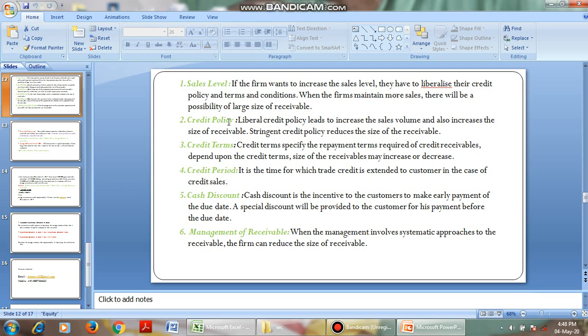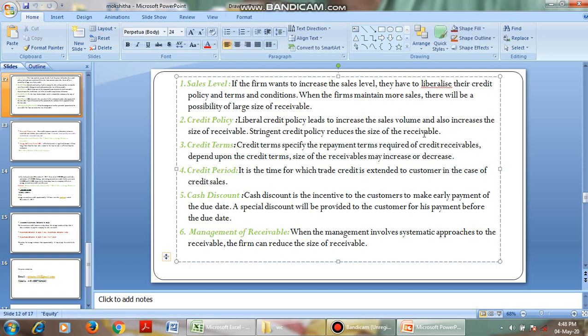It is simply stated that a liberal credit policy leads to an increase in sales volume and also in the size of receivables. A stringent policy reduces the size of receivables. The liberal policy increases the sales, and the stringent policy decreases the sales.